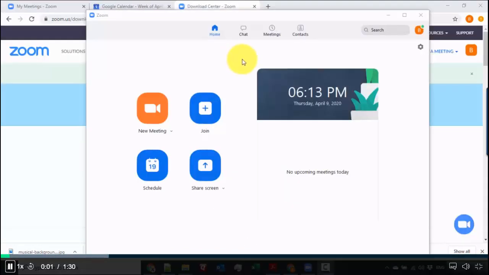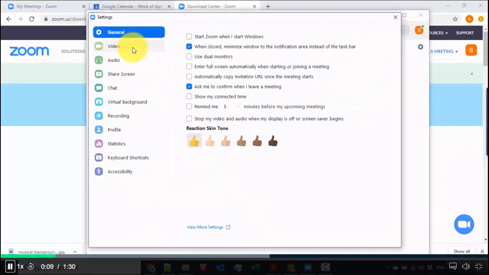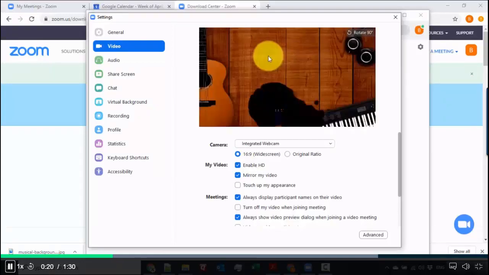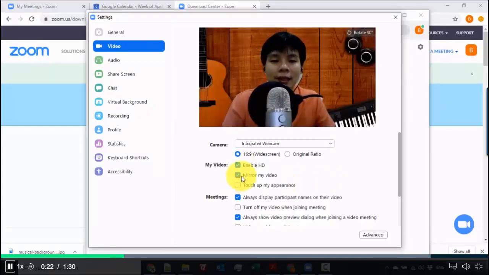So now we're inside our Zoom desktop client, and we're going to be talking about our next tip, which is right inside the settings. So I'll just click on this, and then if we check the video, there's a lot of settings in here, and one of them that I really like to use is, with a single click, you can just enable HD in here so that it looks a bit better. Then we have even a beautify option in here. So if you just select this, you can touch up your appearance.